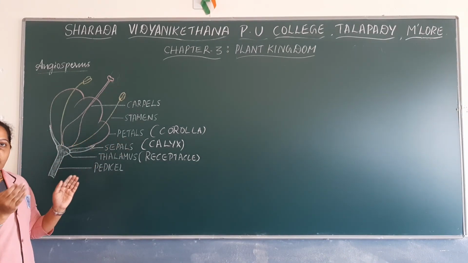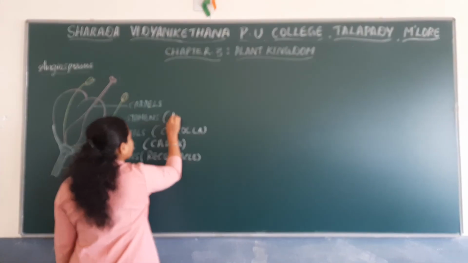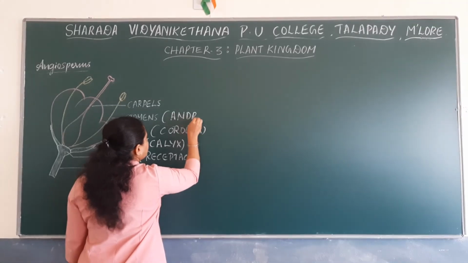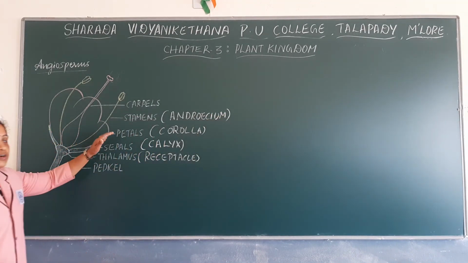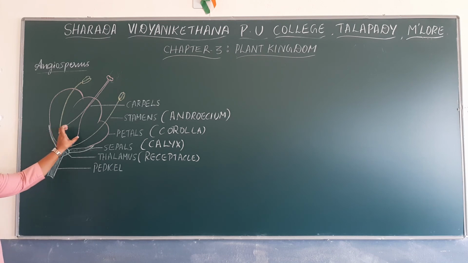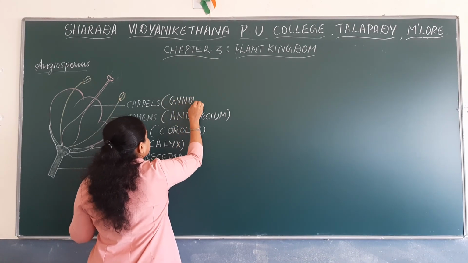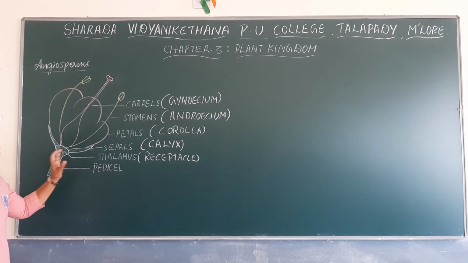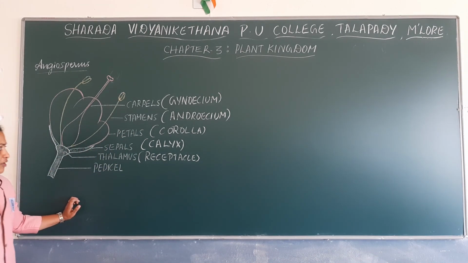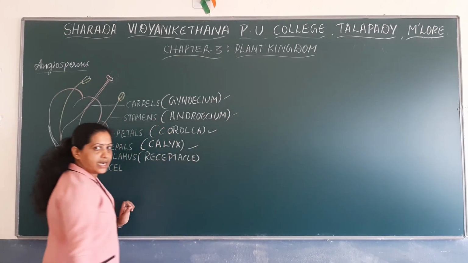Within the corolla there is a whorl of stamens which form androecium, and within the whorl of androecium the innermost whorl consists of carpels, and this whorl is named gynoecium. So the four whorls of a typical flower are calyx, corolla, androecium and gynoecium.